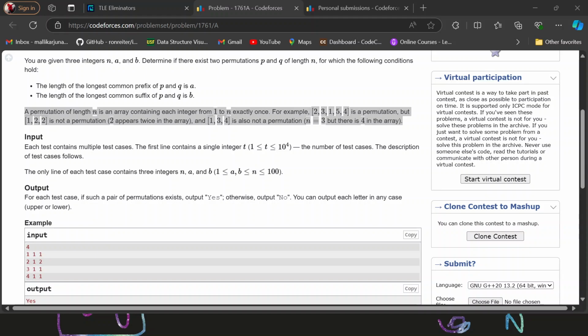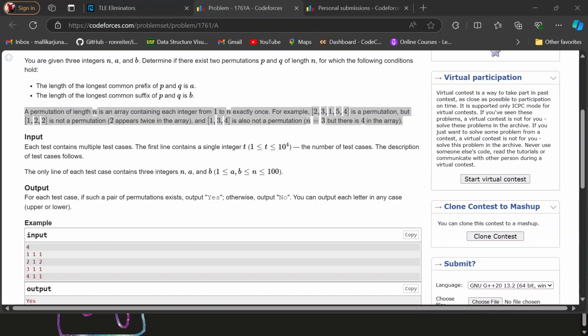Still I don't understand. Let us take the n value as 7. That means the size is 7.